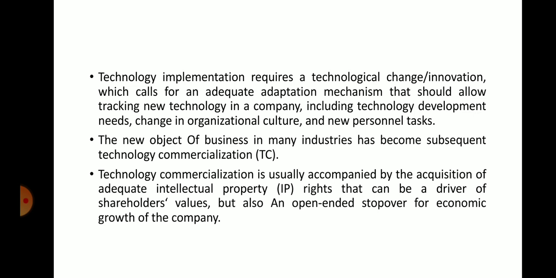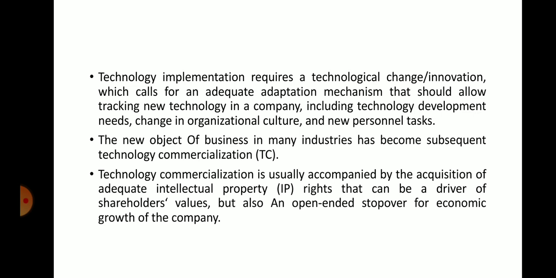Third step: the new object of business in many industries has become subsequent technology commercialization. It is called, in short form, TC. Technology commercialization has become subsequent object of businesses in many industries. Technology commercialization is usually accompanied by the acquisition of adequate intellectual property rights that can be a driver of shareholders' value, but also an open-ended stopover for economic growth of the company.